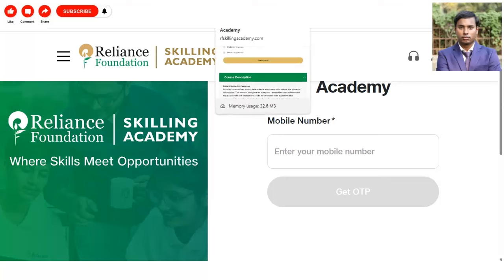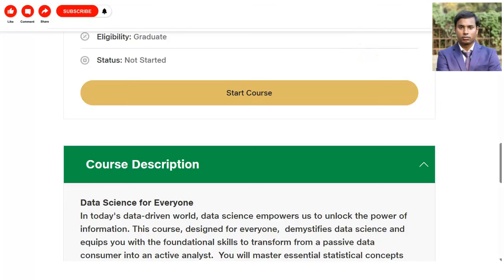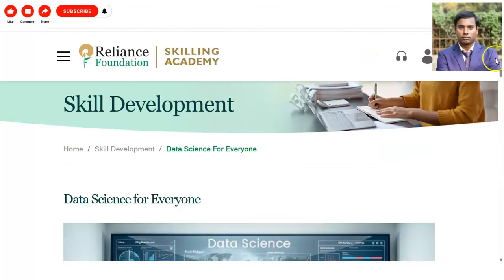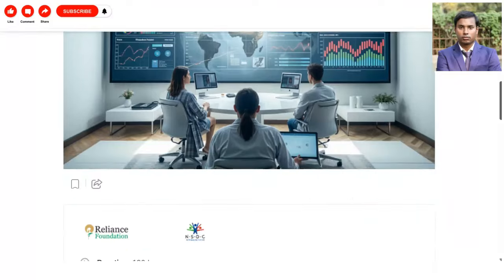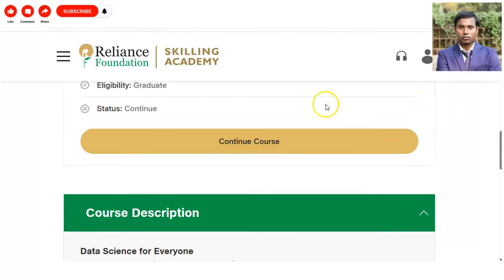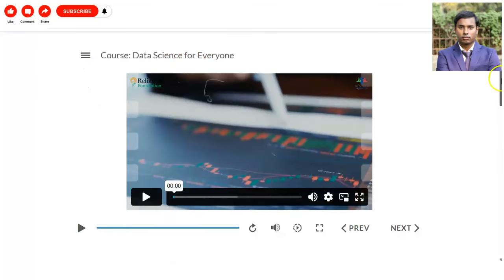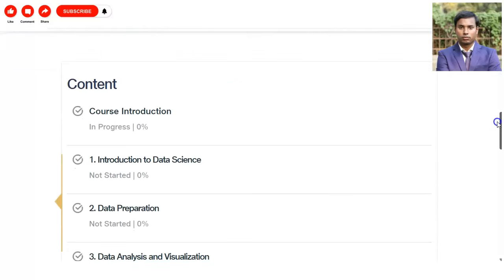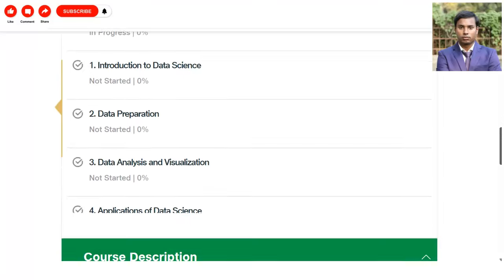Once your ID is created and you log in, this Data Science for Everyone course will be added to your profile. You can see here I have already logged in, and this course is added in my profile. Again we have to click on continue course, and once you click, you will come to this page. This is the login window here.